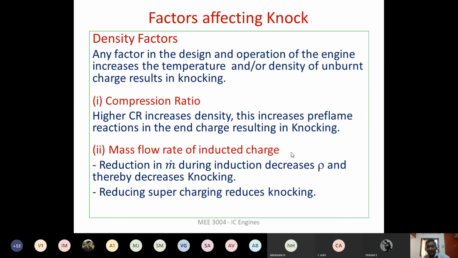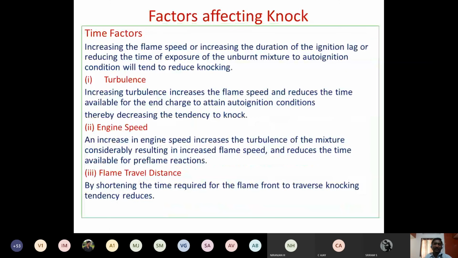Now coming to the time factors: turbulence and engine speed, all these are time factors. Increasing the flame speed, or increasing the duration of the ignition lag, these are advantages. Then the time period during which the unburned air fuel mixture is exposed to the higher temperature or auto ignition temperature is going to be less, and thereby we can reduce the knocking. So your flame speed should be higher, and the ignition lag, which is your first stage, the flame preparation stage, should be wider.